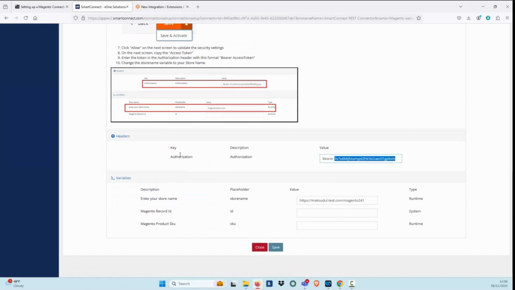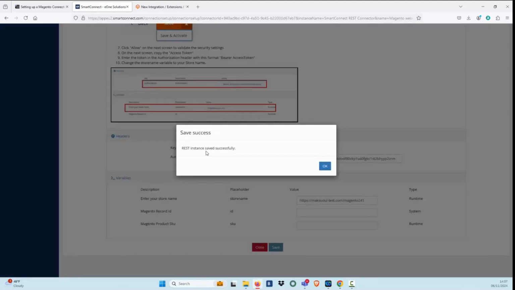Go under the header, authentication, there, paste the new access token. Click Save. REST instance saved successfully.